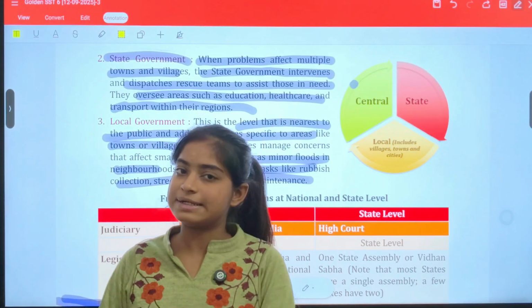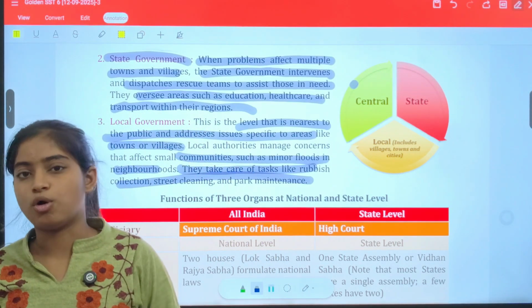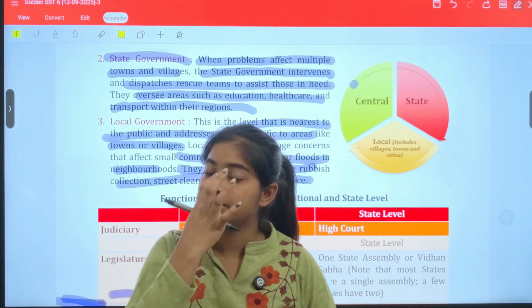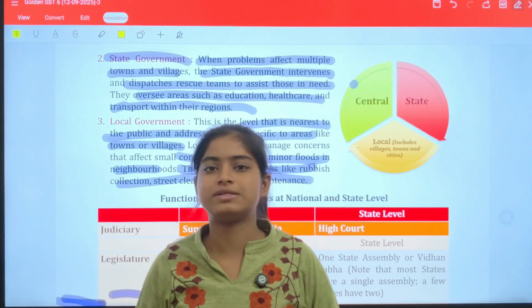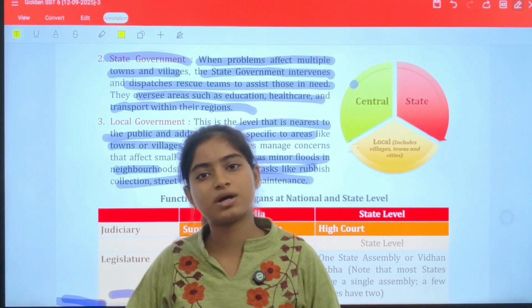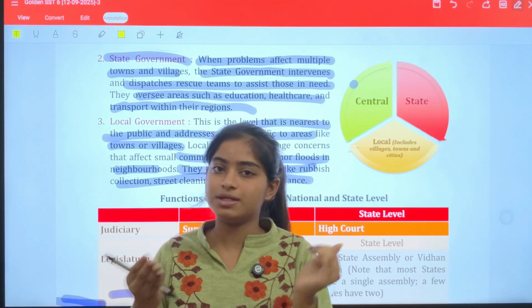As per the activity, as per the problems, as per the needs, different kinds of local governments work upon it. For example, in your class, if two friends are arguing with each other, then the monitor can handle it. If the monitor is not able to handle it, then the teacher comes, and after that the principal comes. Similarly, local government handles it, then state government, and then union government.